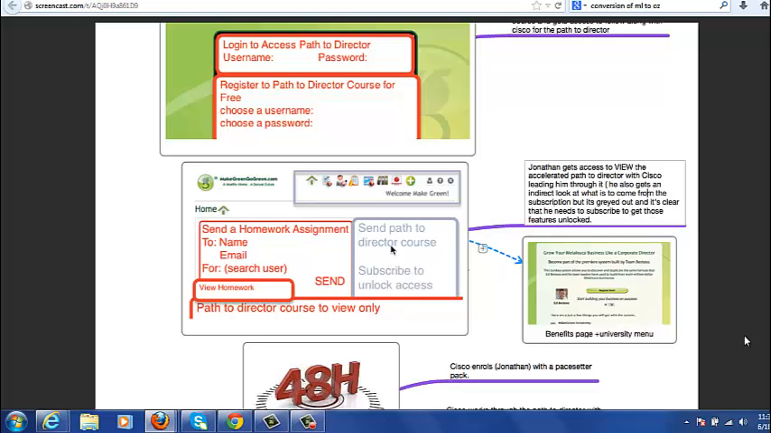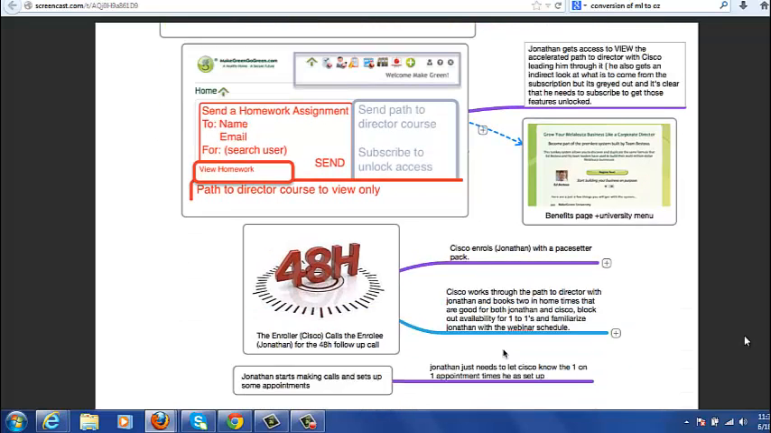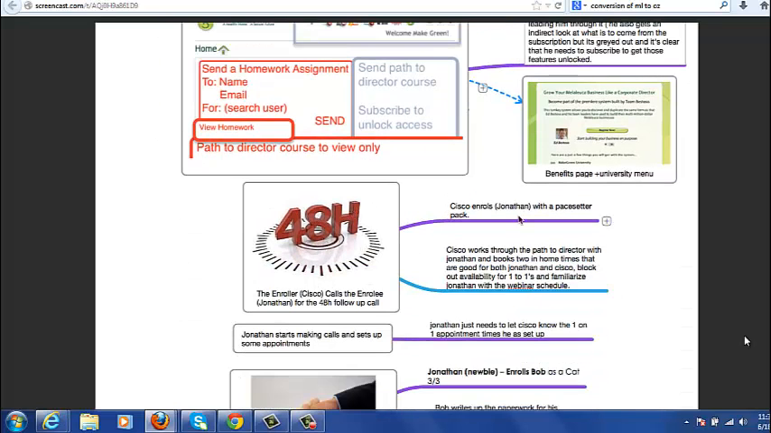So we're going to gray out the ability to send the Path to Director course, and so he can only view it on this page. He can't send it, as well as any of these buttons that he also might want to click on, are grayed out because he doesn't have access to the contact manager and the other features yet. Clicking on these actions will result in the benefits page showing that includes all the benefits of the system and the university. The next step is the 48-hour follow-up.